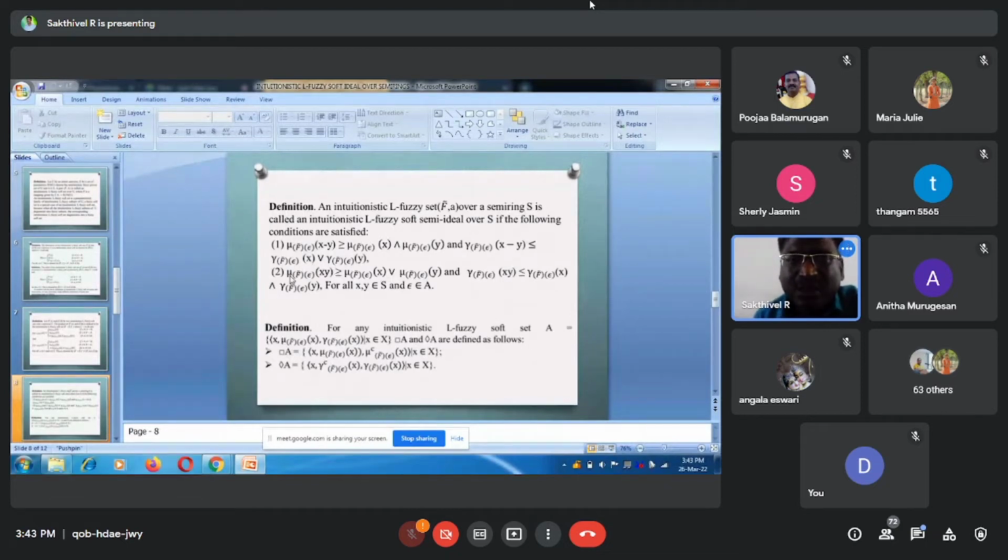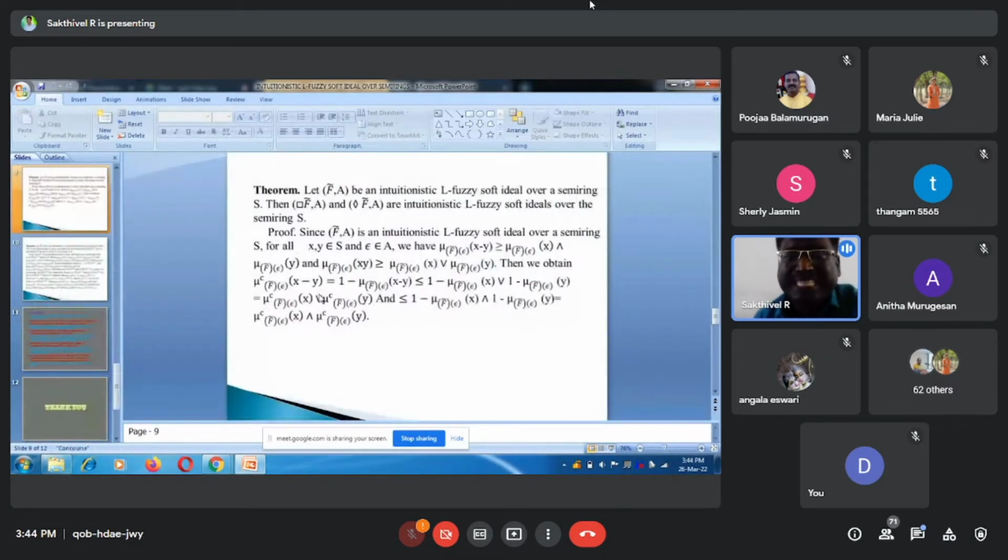Another one, mu_f(epsilon)(xy) ≤ mu_f(epsilon)(x) cup mu_f(epsilon)(y) and gamma_f(epsilon)(xy) ≤ gamma_f(epsilon)(x) cap gamma_f(epsilon)(y), for all x and y belonging to S.